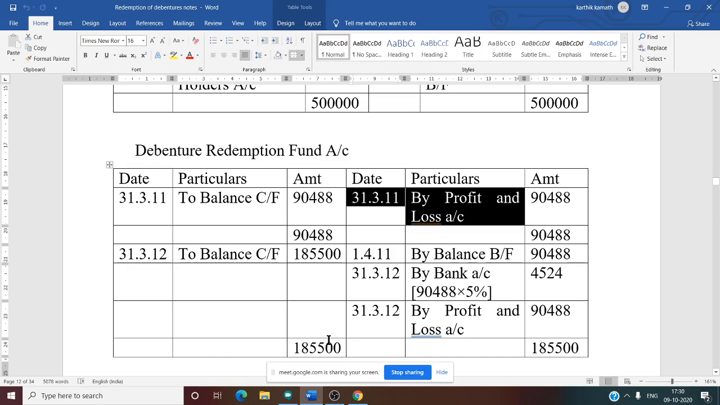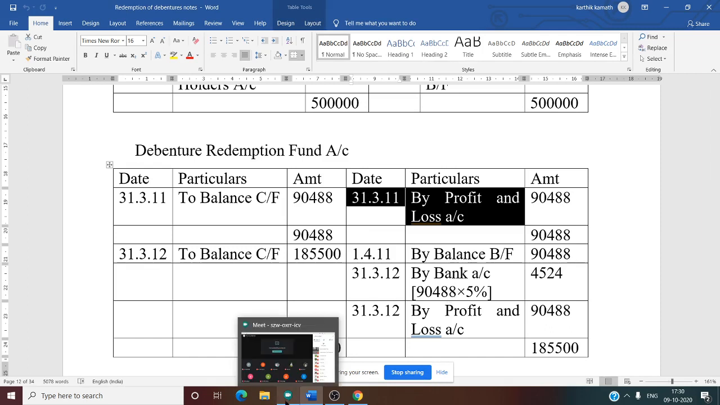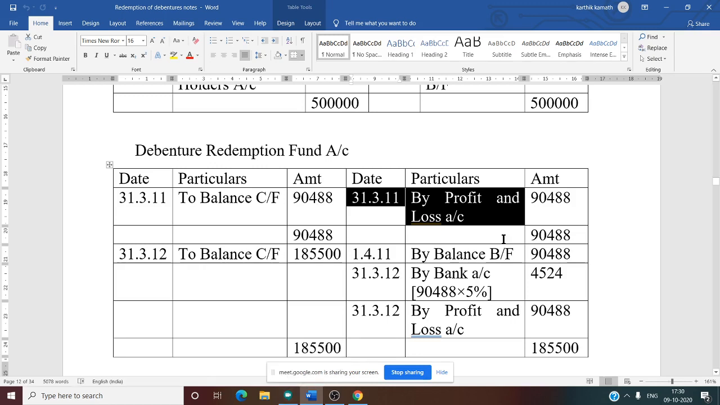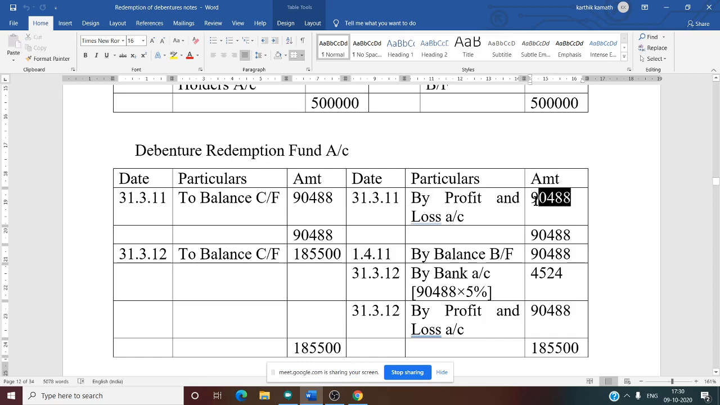Credit side first entry is amount to be kept aside. Whenever there is an amount to be kept aside, what is the journal entry? Profit and loss account debit to debenture redemption fund account. That is why we have written profit and loss account. So what is this amount? 90,488. This is nothing but working note number 1. Amount to be appropriated, we have calculated. The same amount we are going to write for every year.